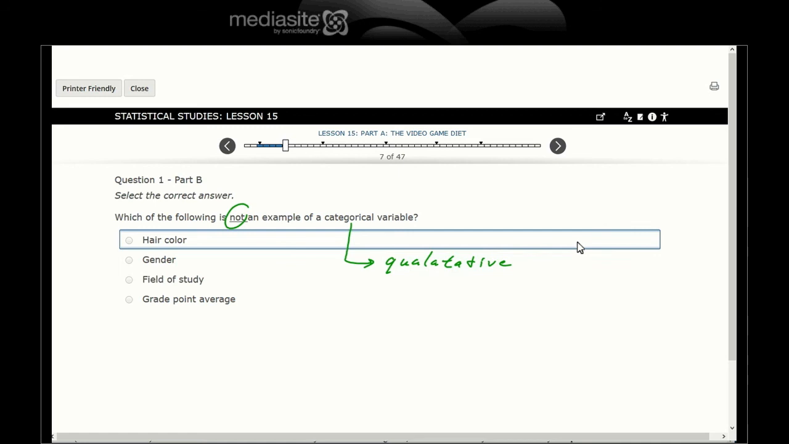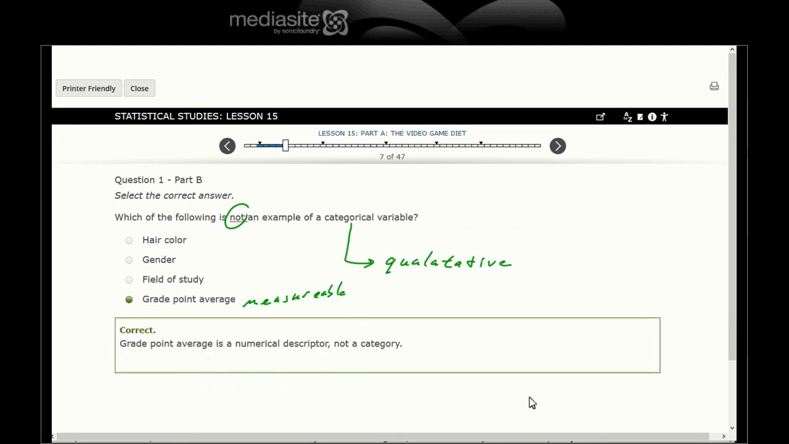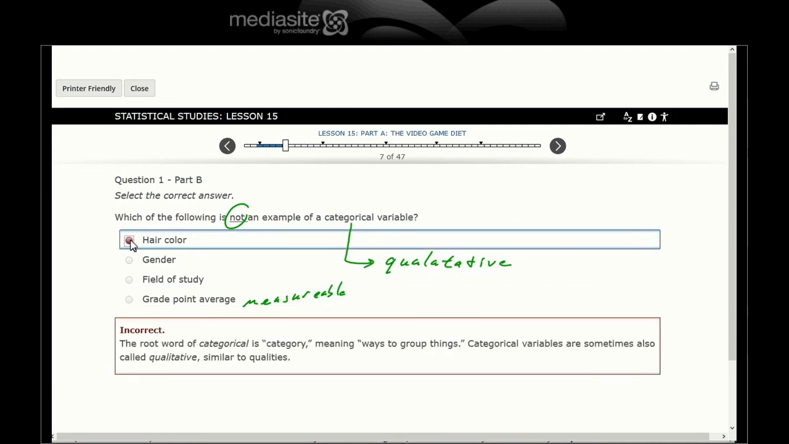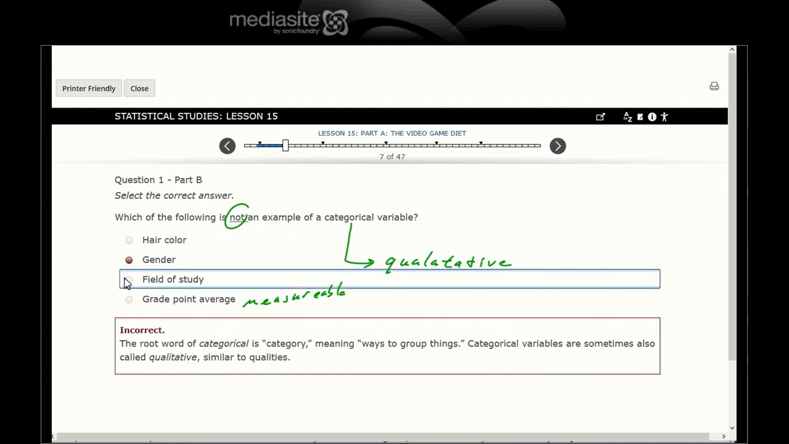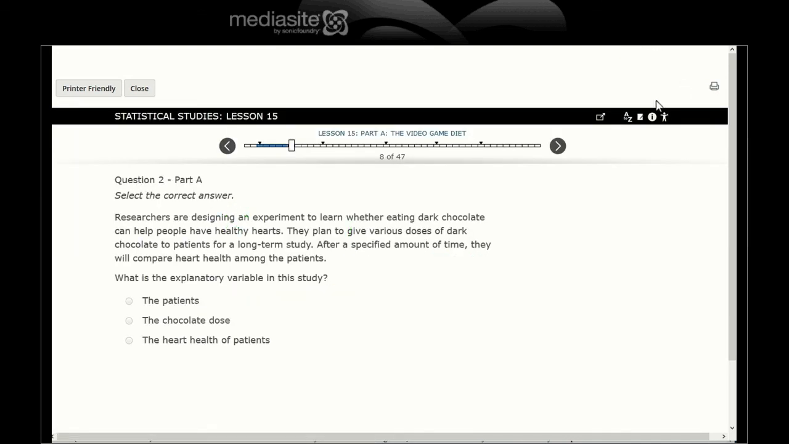Grade point average. Oh, wait a minute. Grade point average, that's a number. That's measurable. So if I can measure it, I can average it. You say here the root word categorical is category, meaning ways to group things. All those same things. So grade point average. I knew y'all knew that already though.